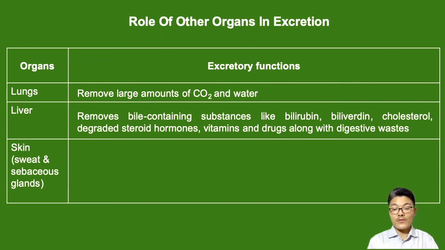The liver also removes different biochemical substances like bilirubin, biliverdin, cholesterol, and even degraded hormones, vitamins, and drugs or chemicals present within our body. So the liver is a detoxification center which helps in detoxifying our body in addition to the kidney.